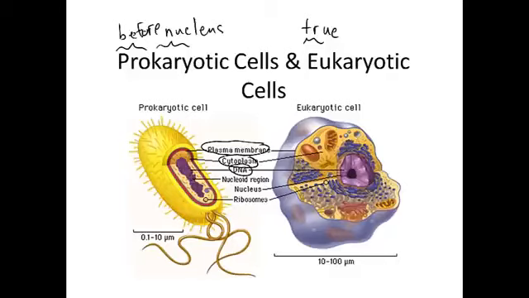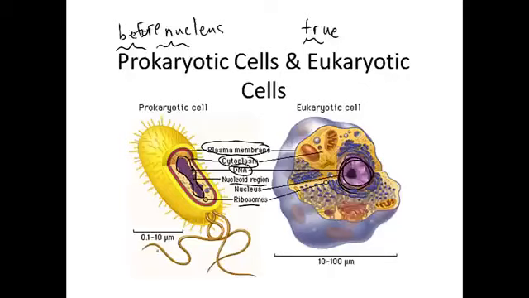The main difference is that in a prokaryotic cell, the DNA is found free in the cytoplasm. It is kind of in a region though, and they call that the nucleoid region, or nucleus-like region, but it's not a true membrane-bound nucleus like we have in eukaryotic cells. You'll also see both cell types have ribosomes for making proteins. One small difference is the ribosomes are larger in eukaryotic cells.